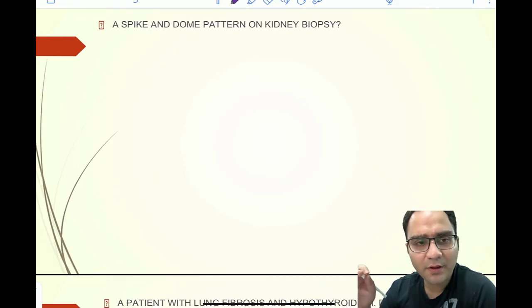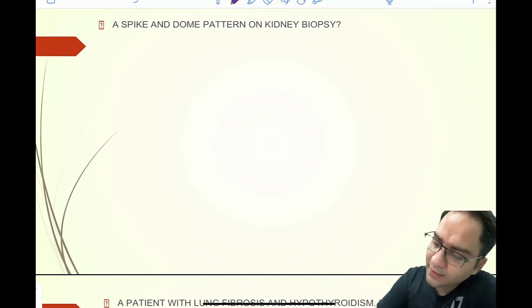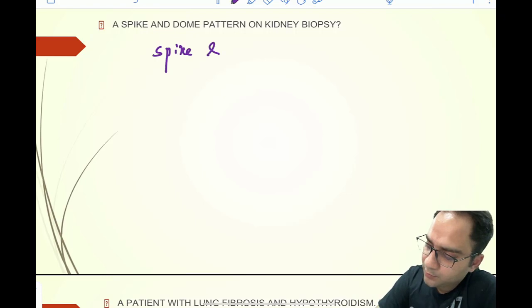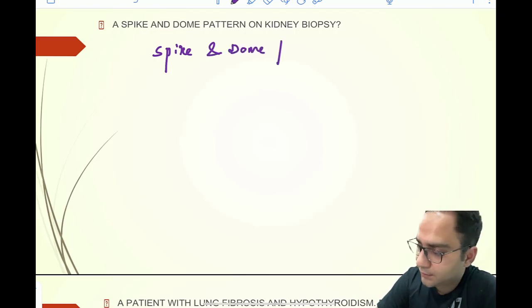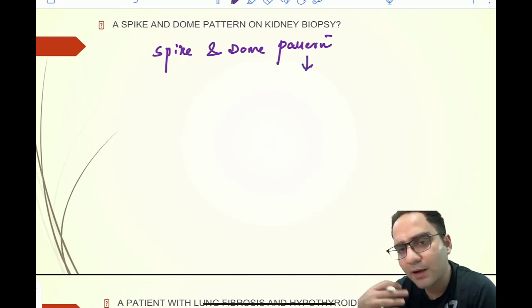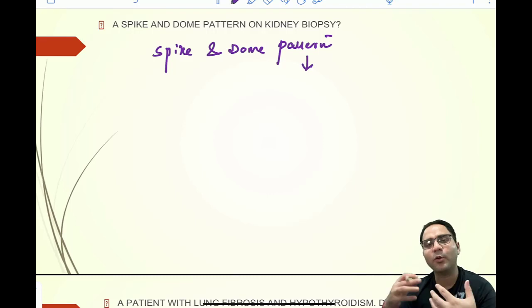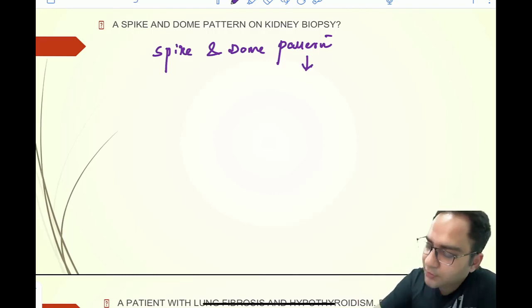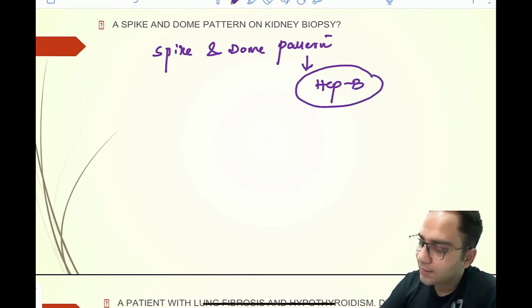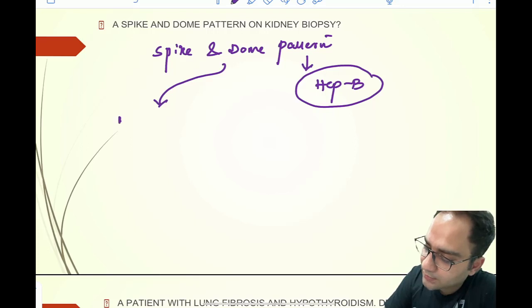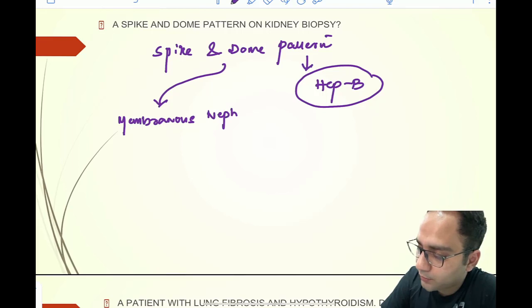A next question that was asked, that there is a presence of spike and dome pattern. A spike and dome pattern is seen in the kidney biopsy, and you were asked about which infective etiology was seen. That was the option I could collect from the students. If you are asked about the infective etiology and if Hep B was given in the option, then Hep B would be the answer. But let me tell you, the spike and dome pattern is basically seen in membranous nephropathy.